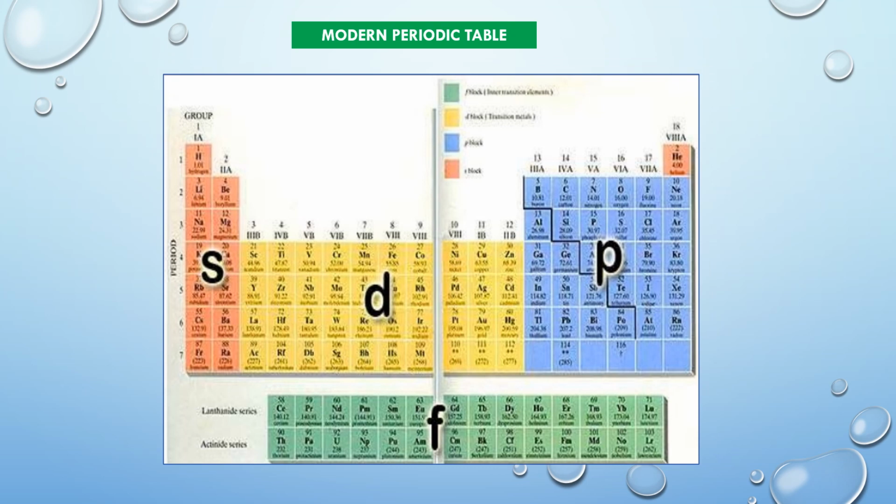Elements into blocks. The elements in the periodic table are divided into four blocks known as s, p, d, and f blocks. The classification depends upon the type of the subshell, s, p, d, and f, into which the last electron of the element enters.